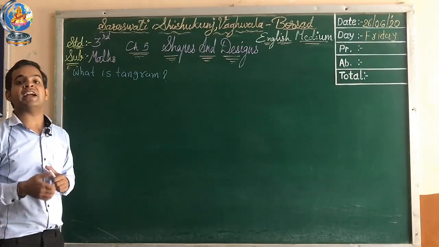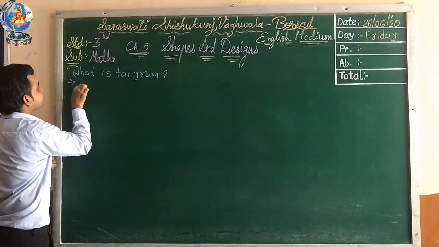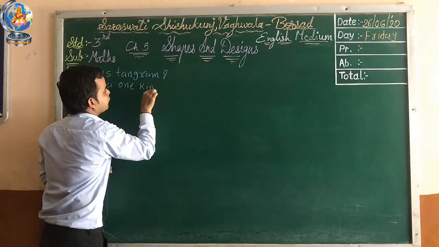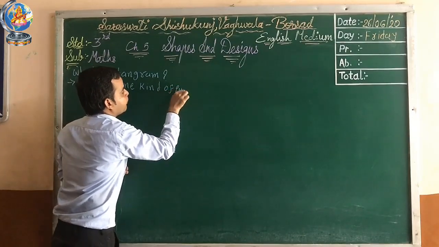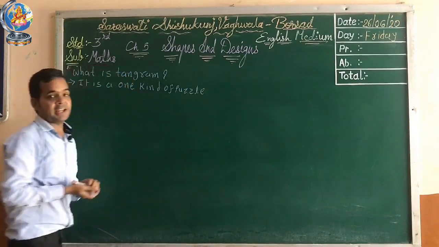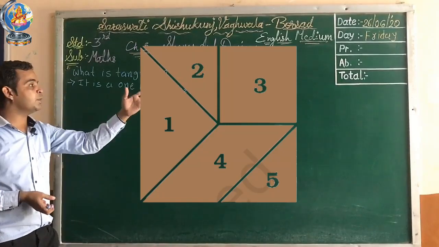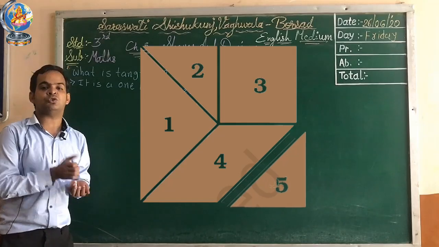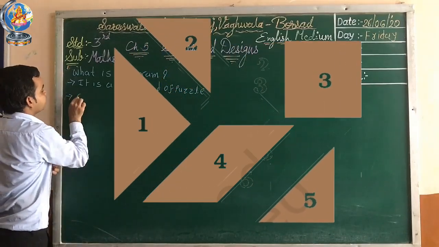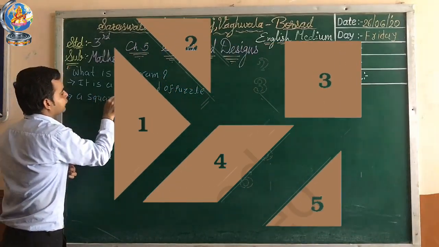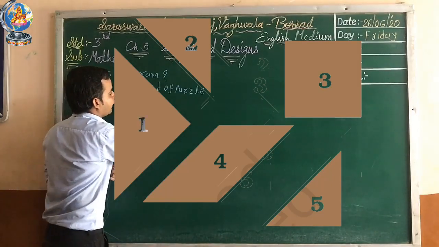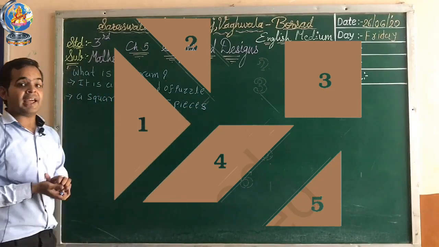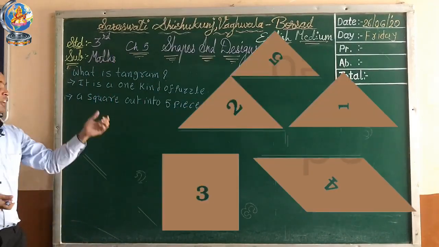A tangram is one kind of puzzle. Okay, as you seen in the figure, there will be one square is given. Okay, and that square we have to cut into 5 pieces. And which shape you can see in the figure?